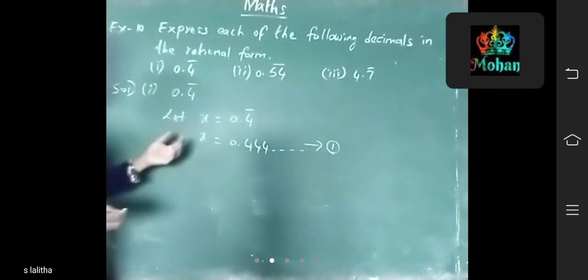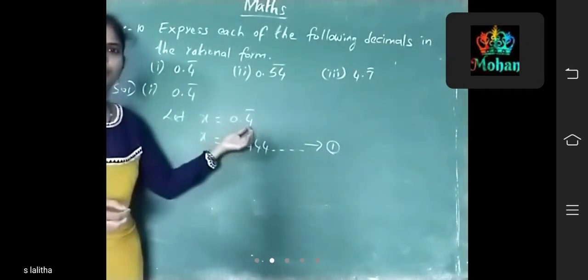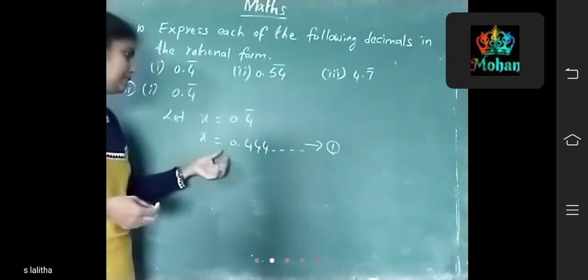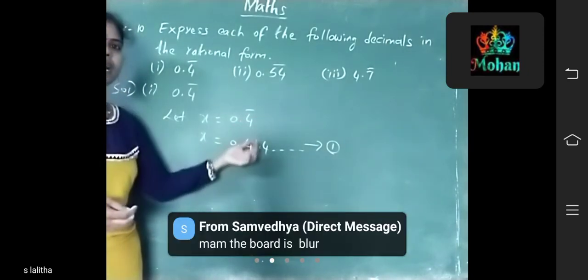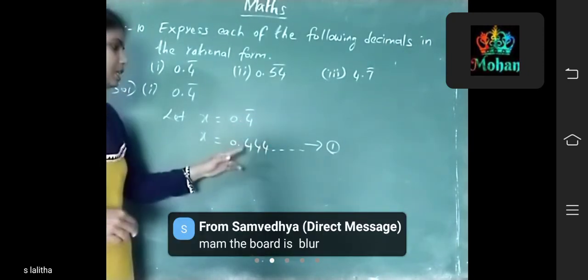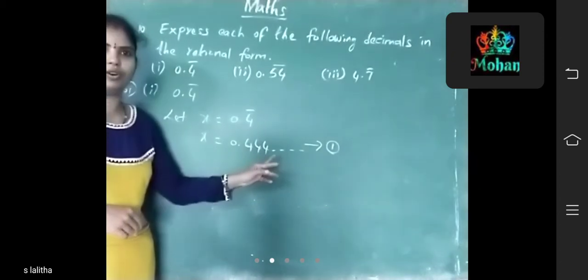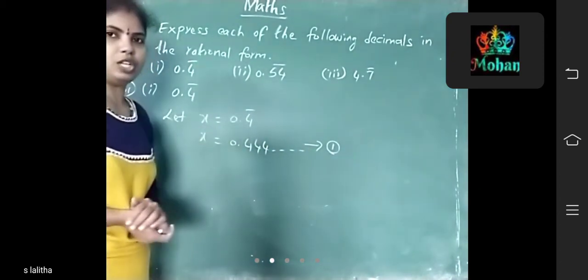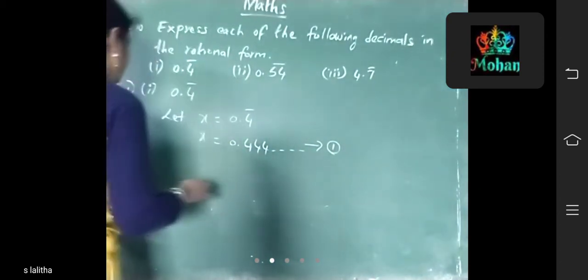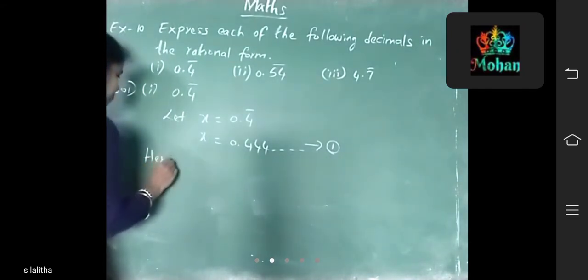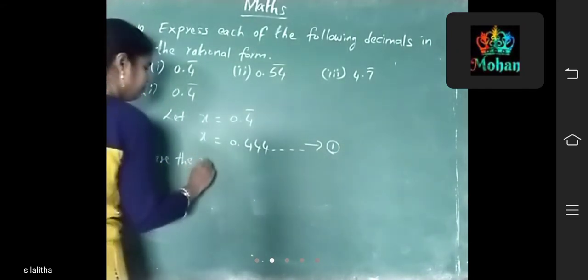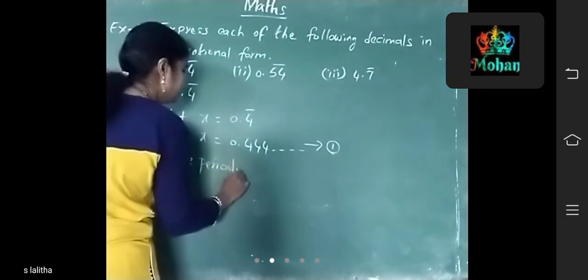First you have to take x equal to 0.4 bar. And x equal to 0.4 bar means 4 is repeating so many times. That's why I'm writing 0.444 and so on. That equation will be the first equation. Now, the periodicity.